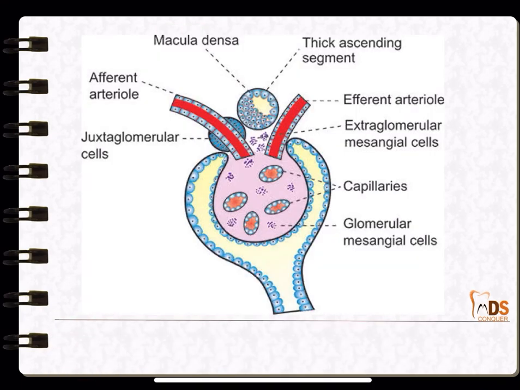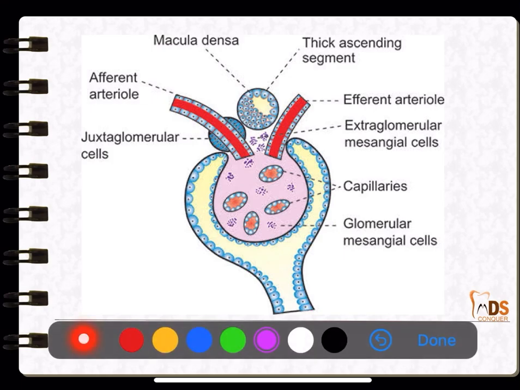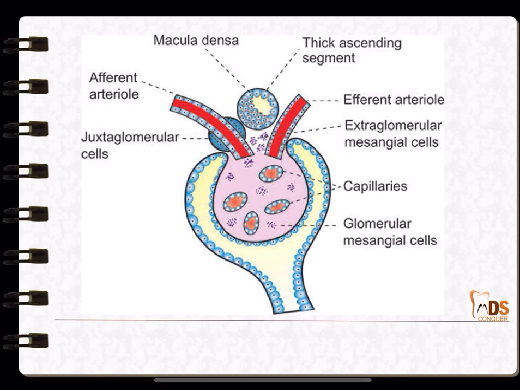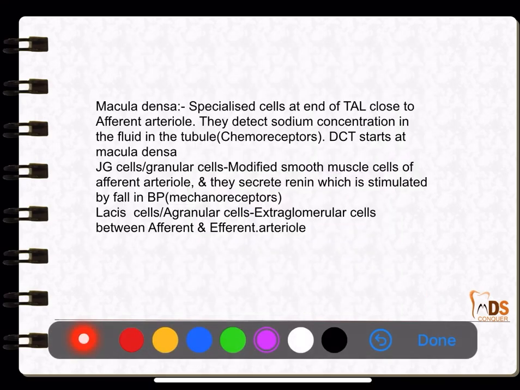Okay, next is the juxtaglomerular apparatus. The integral parts are the macula densa, the extraglomerular mesangial cells, also called lacis cells, the agranular cells, and the juxtaglomerular cells. They each have their own importance. Coming to the macula densa, they are present close to the efferent arteriole at the end of the thick ascending limb, and the distal convoluted tubule starts at the macula densa. They detect the sodium concentration in the fluid in the renal tubule, so they are the chemoreceptors.